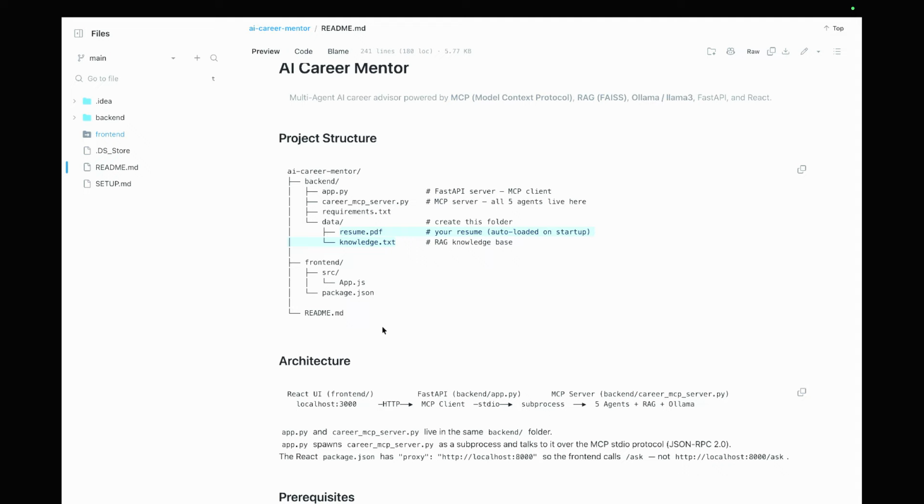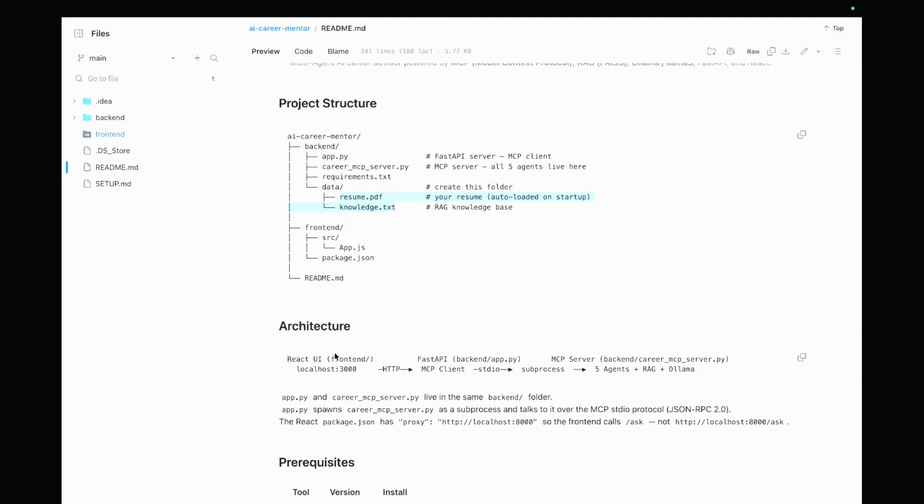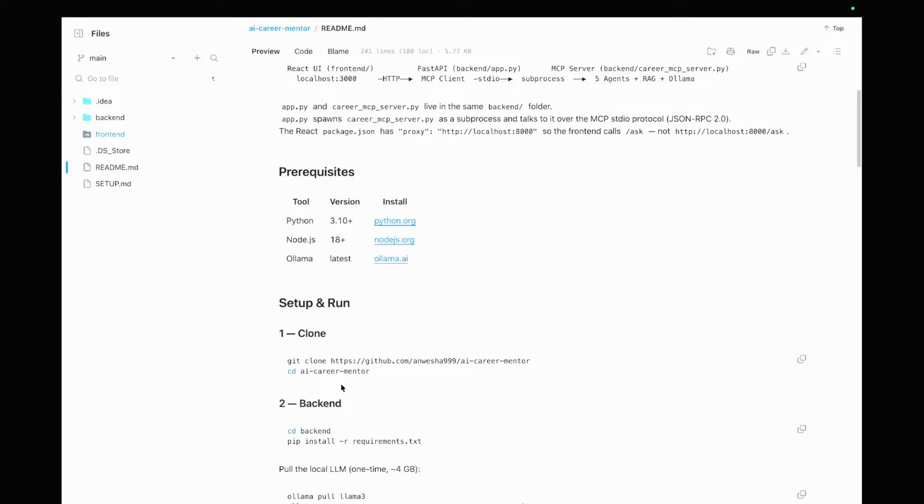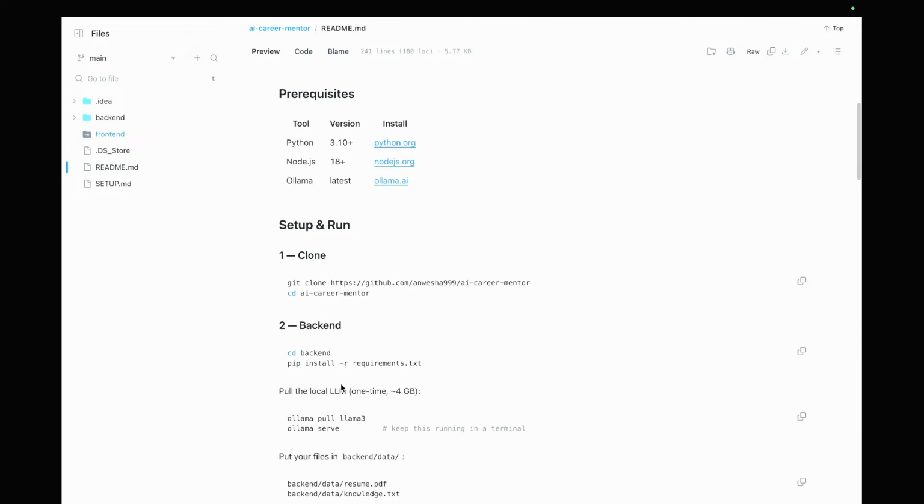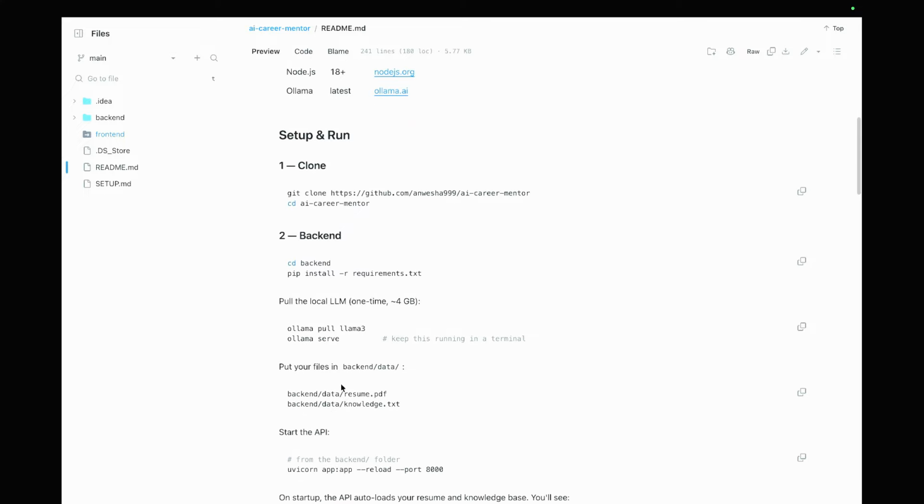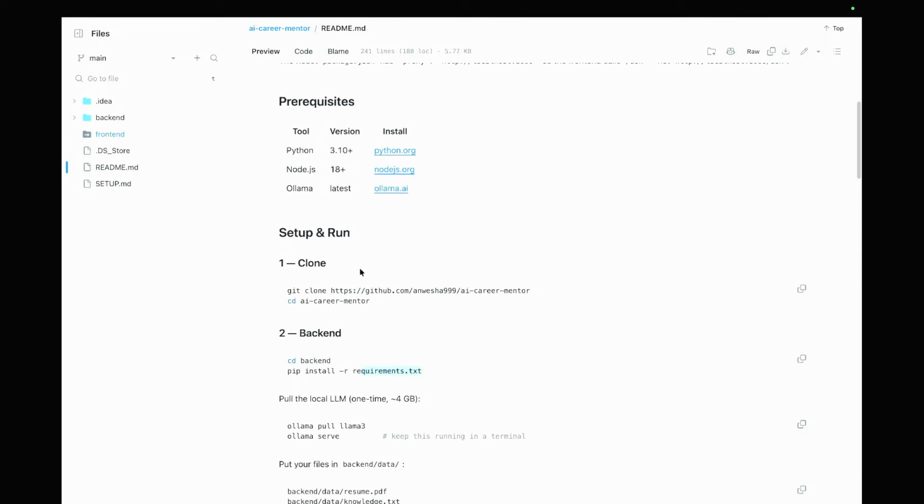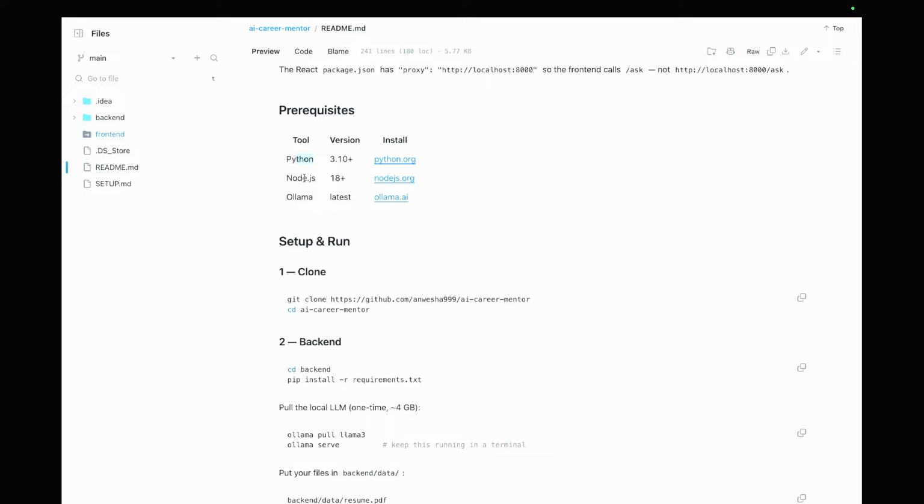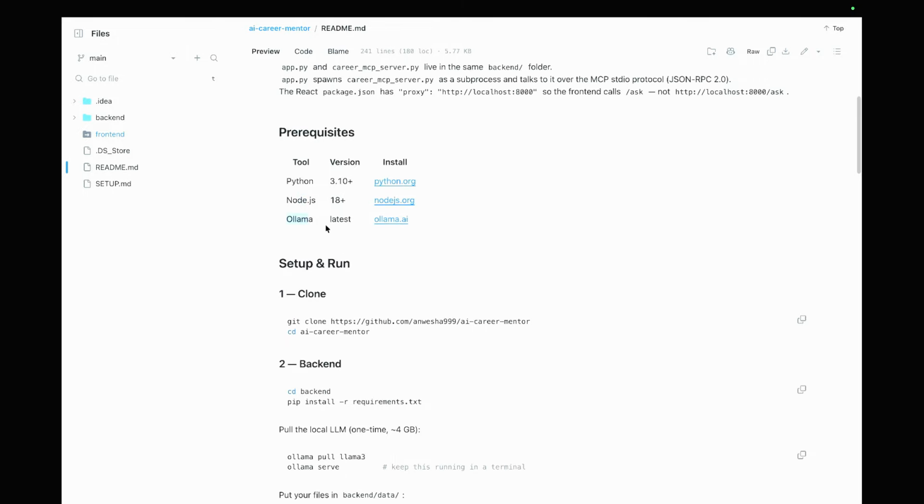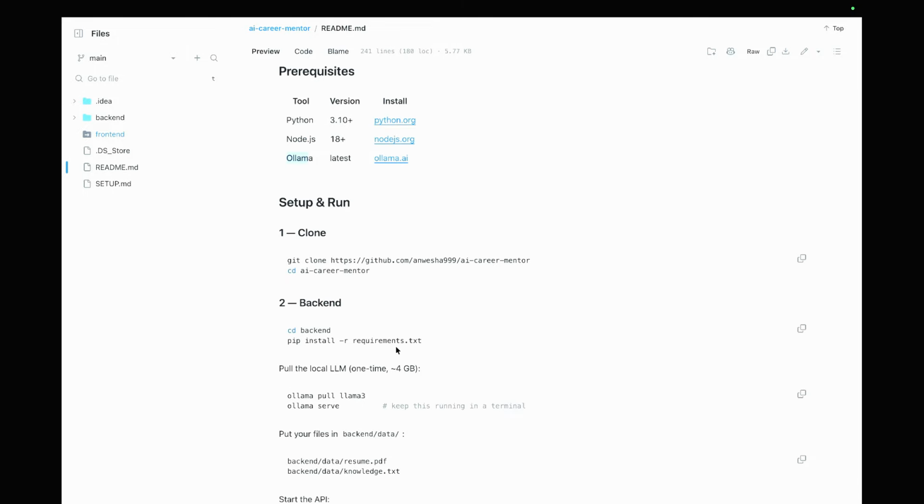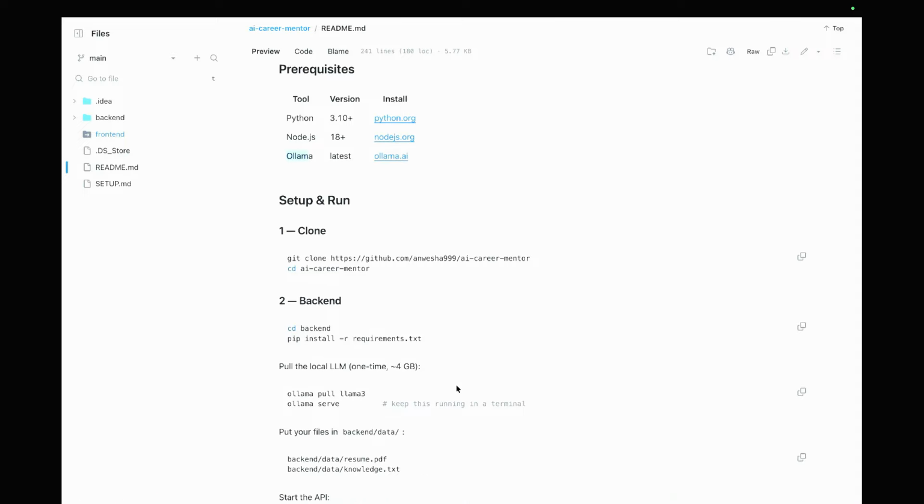So that it doesn't give me a generic answer and hallucinate. So yeah, we'll talk in detail about the architecture and the setup. You can just clone it and then go on. The requirements.txt will have all the files that are required. You need Python, you need Node.js, you need Ollama, and the other files that you'll find in the requirements.txt.